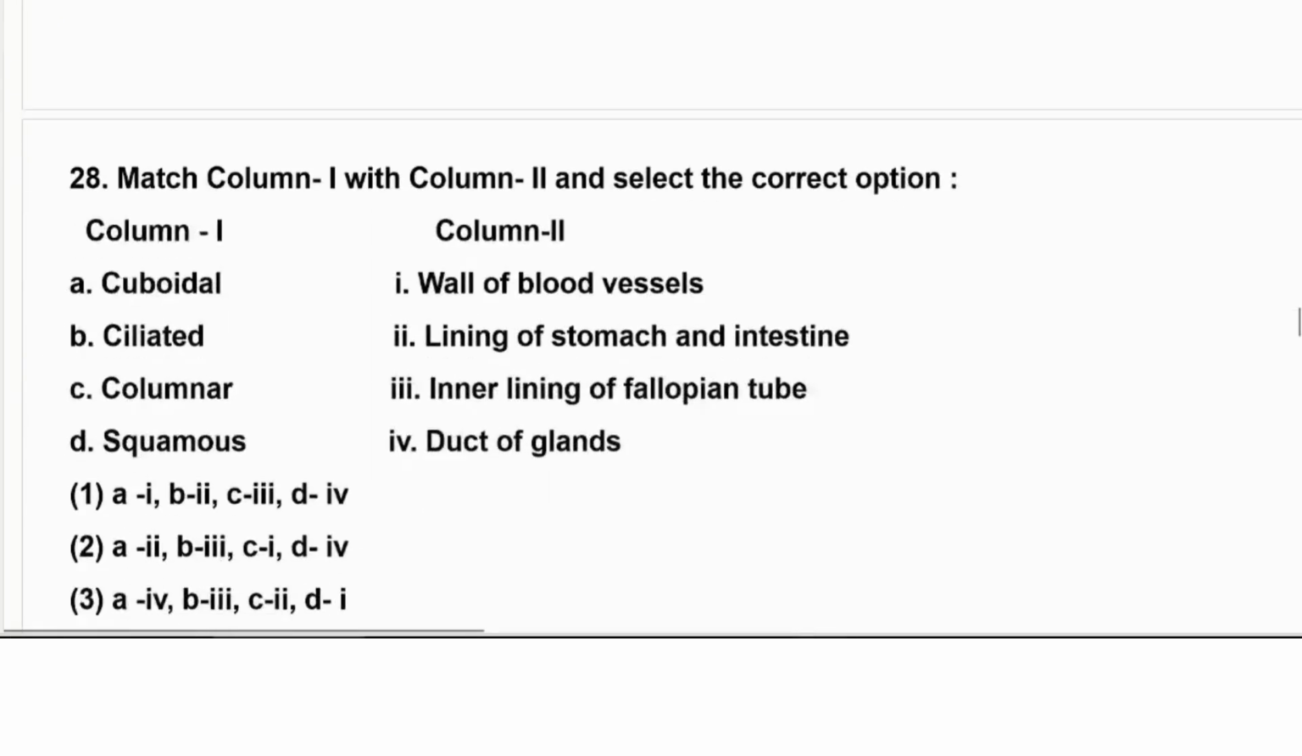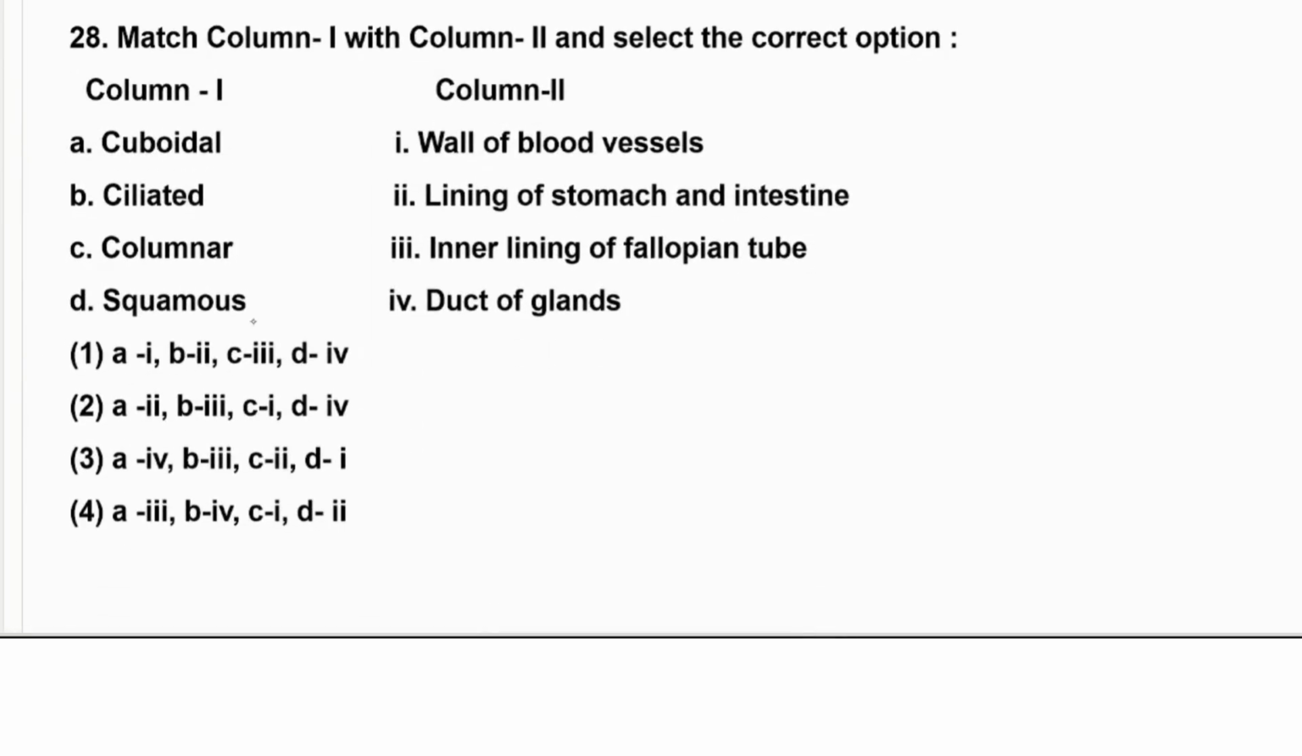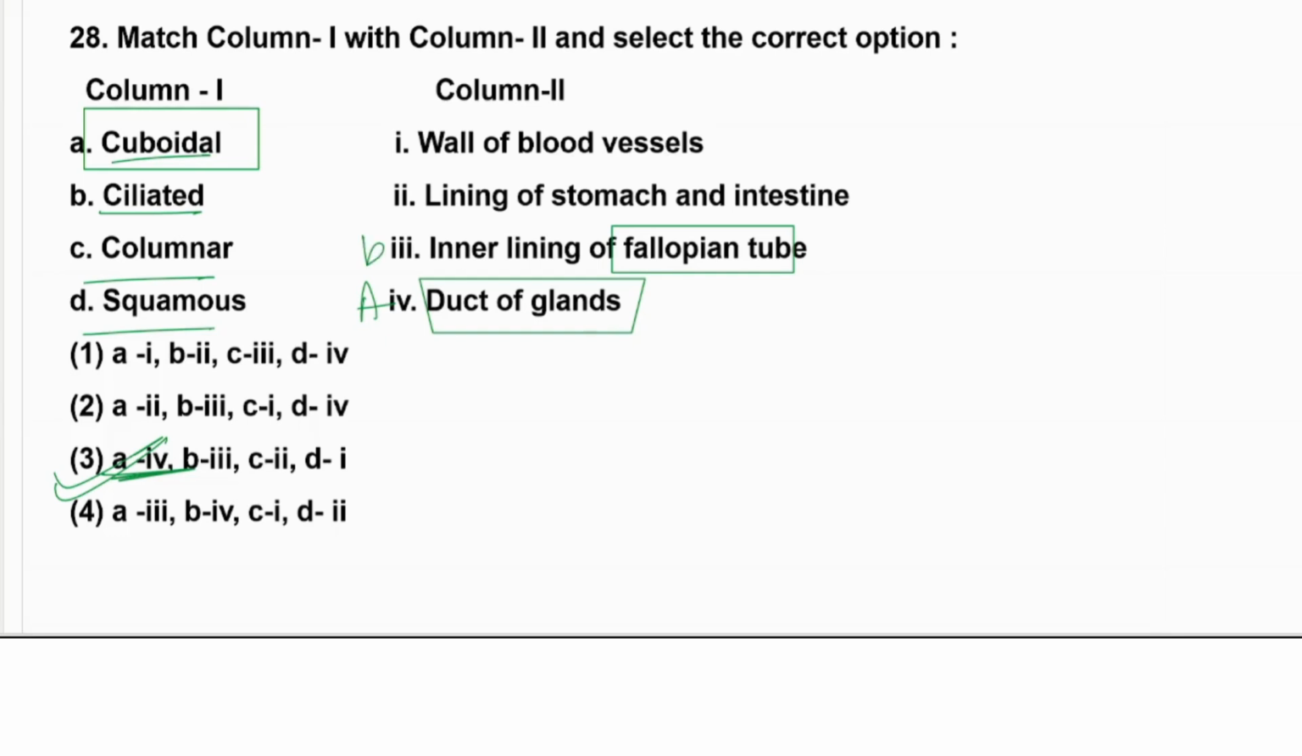Okay, then next question number 28. Let us match cuboidal, ciliated, columnar and squamous epithelium. So for cuboidal epithelium, you have it in the duct of the gland. So A4, given in the third option only. Okay, and ciliated epithelium, you know very well about the fallopian tube for the movement of the egg, scrolling of the egg. Okay, so B3 here, and C2 and D1. D1, why? Because the squamous epithelium would be on the wall of the blood vessels.